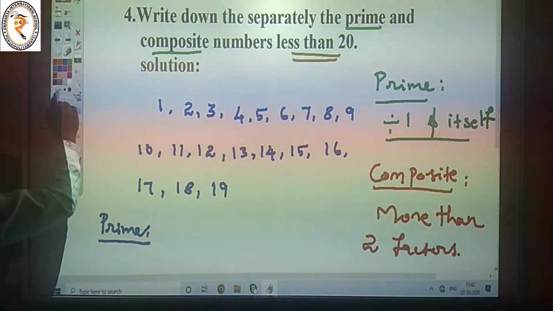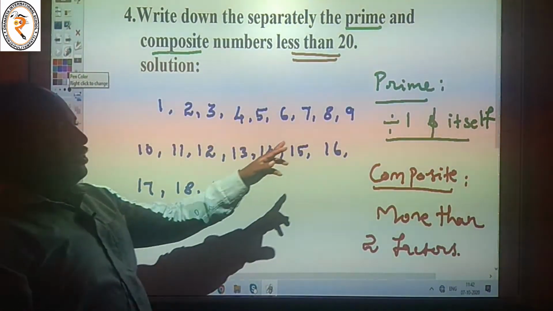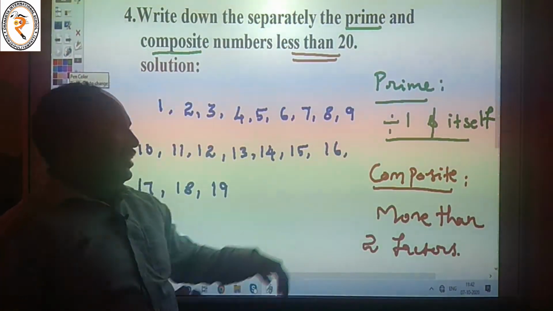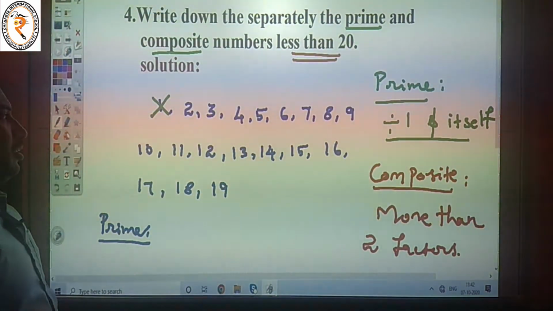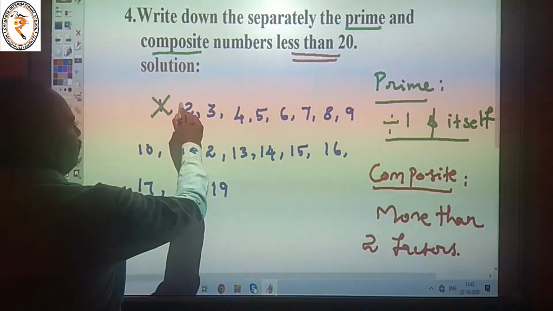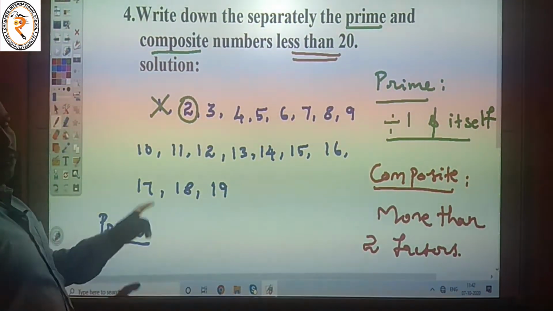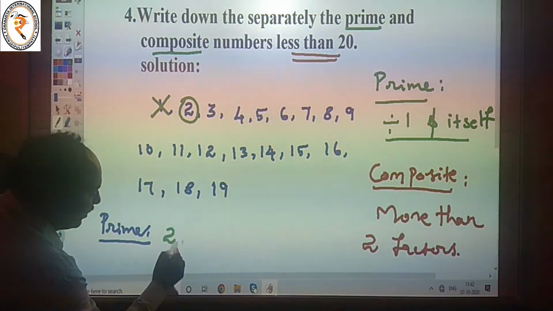Prime number means a number divisible only by 1 and itself. 1 is neither prime nor composite. Then 2 is a prime number, because 2 is divisible only by 1 and itself.